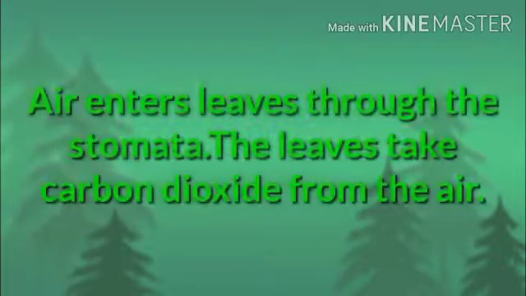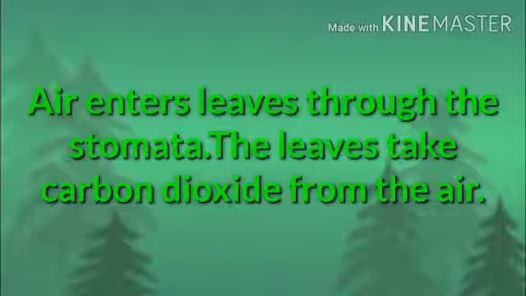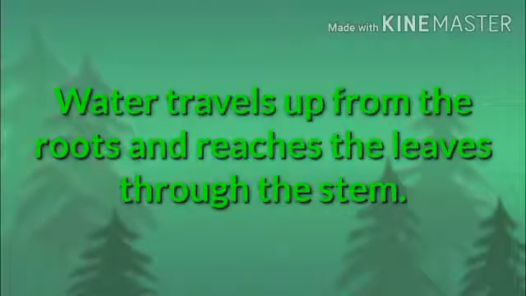Air enters the leaves through stomata. The leaves take carbon dioxide from the air. Water travels up from the roots and reaches the leaves through the stem.